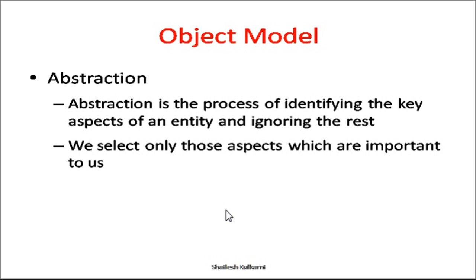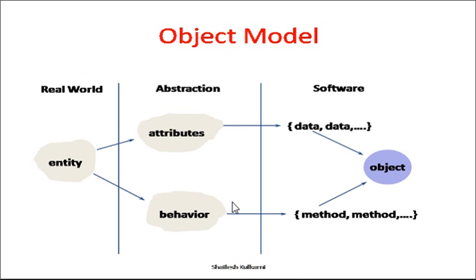In that case, apart from name, I will require important attributes like blood group, disease history, and so on. This is abstraction: taking only those attributes or parameters which are essential and simply ignoring the others.